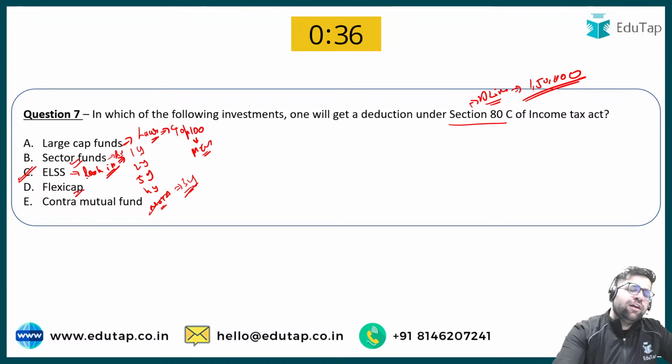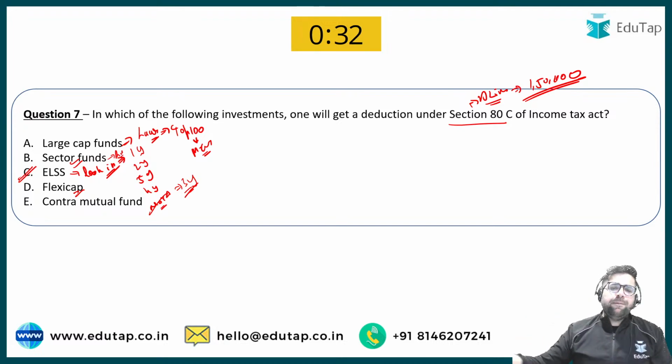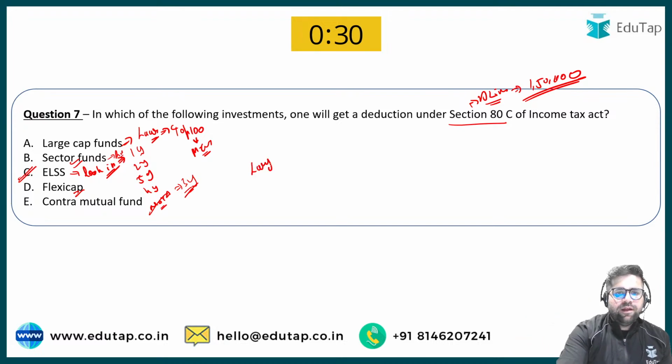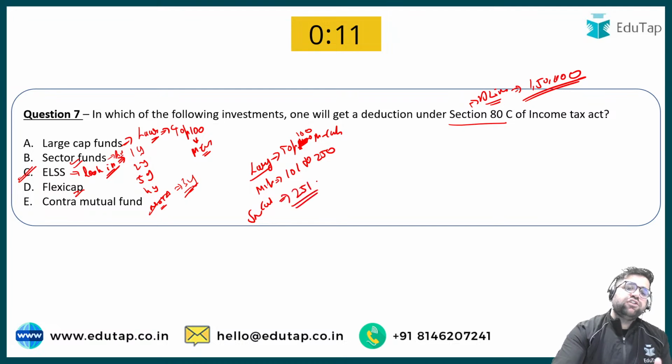Flexi cap means what? That they can invest your money in large cap, mid cap and small cap. Now those who don't know what is large cap, I have told you. Top 100 companies by MCAP. Then you come to your mid cap and then you come to your small cap. Mid cap is from 101 to 250 and above 251 these are your small cap companies.